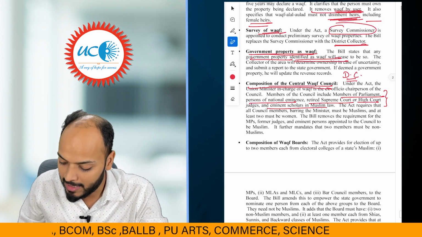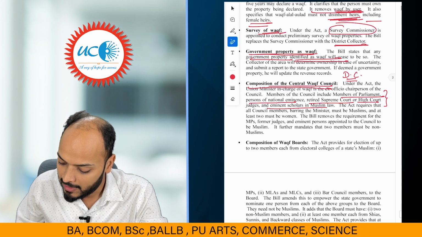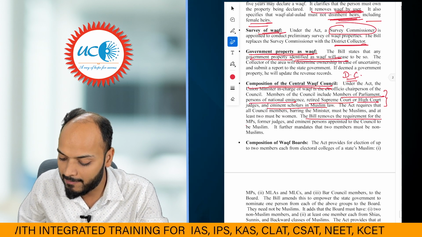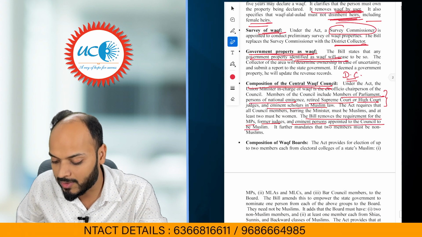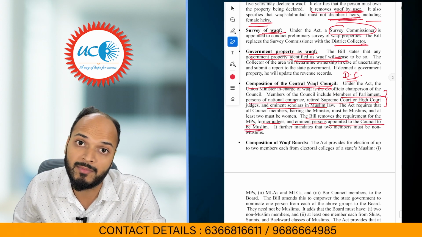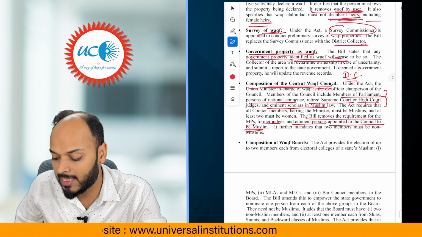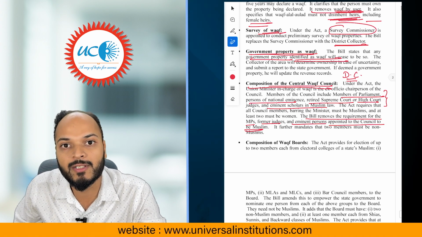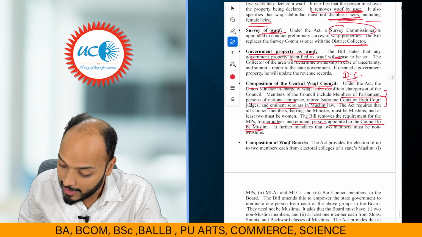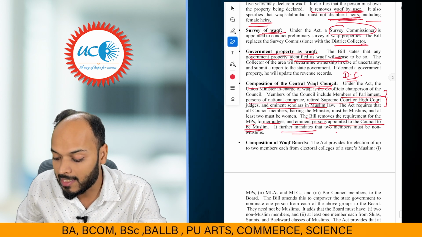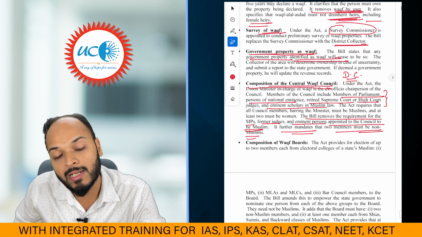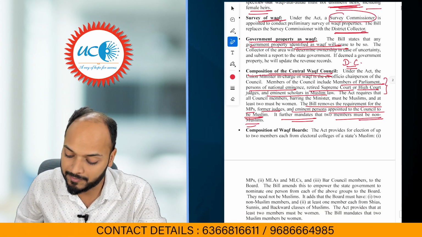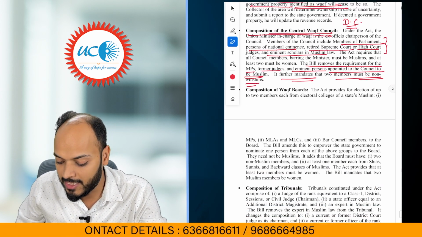But the Amendment Bill of 2024 removes the requirement for MPs, former judges, and eminent persons appointed by the council to be Muslim. These can be non-Muslims. That is one major change the bill is proposing, that the other members of the council can be non-Muslims. In fact, it further mandates that at least 2 members should be non-Muslim. Right? At least 2 should compulsorily be non-Muslims. That is also one change.